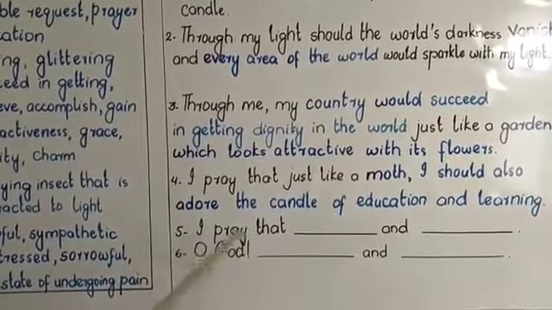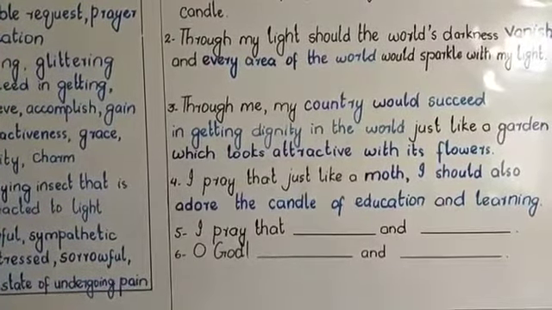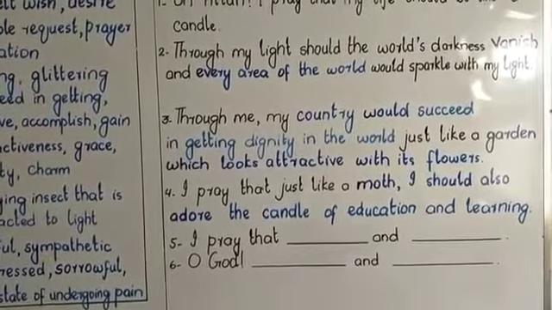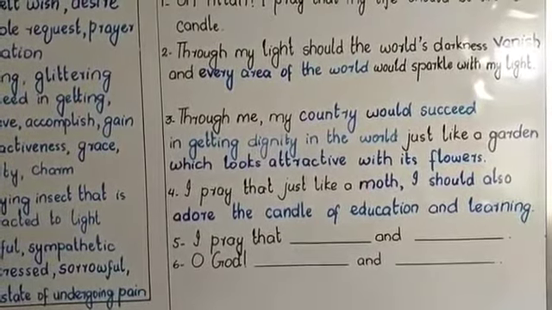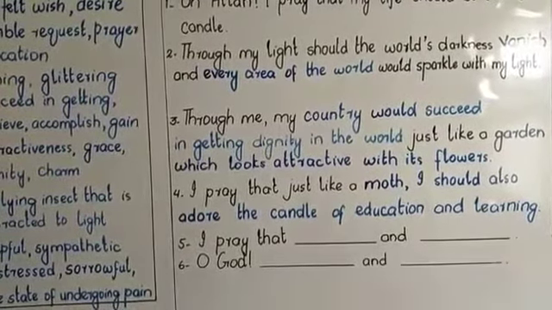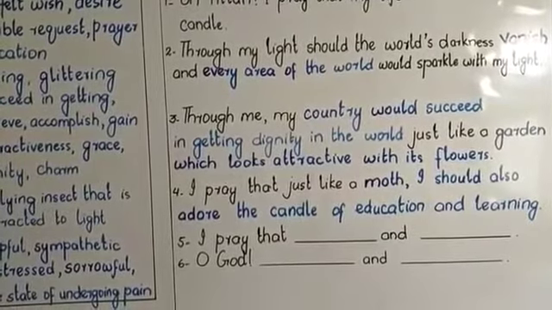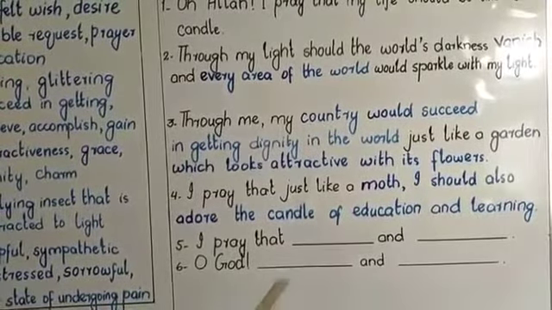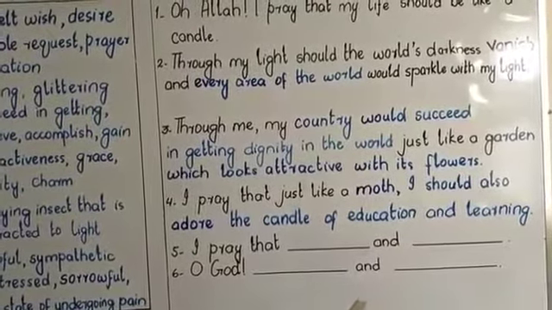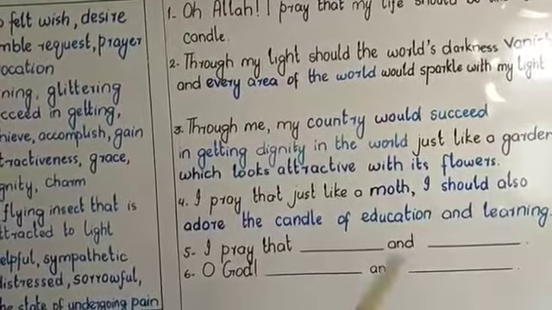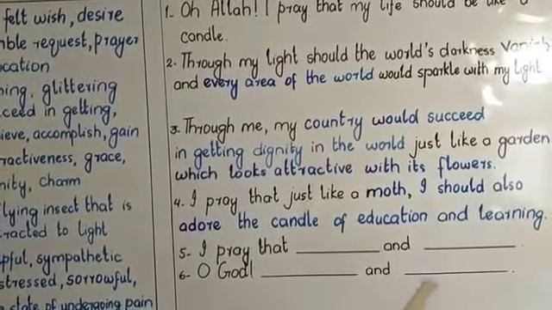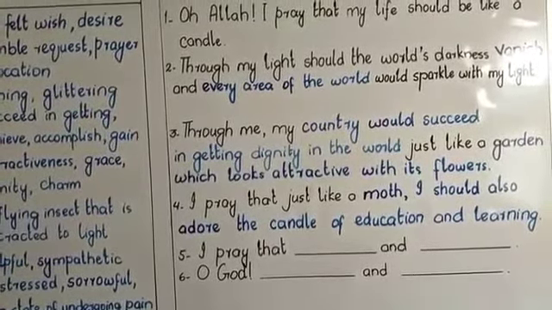And the fifth couplet is, may supportive of the poor my life's way be, may loving the old the suffering my way be. So you can say that I pray that I should help the poor in my life and have affection with elder people and empathy with the people who are in pain, who are distressed.